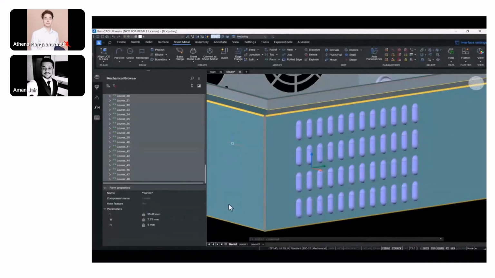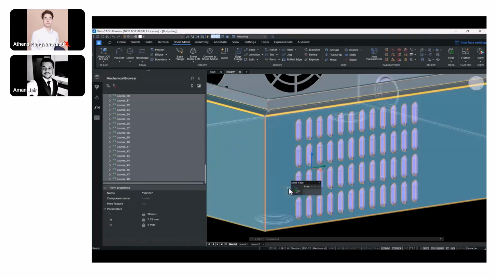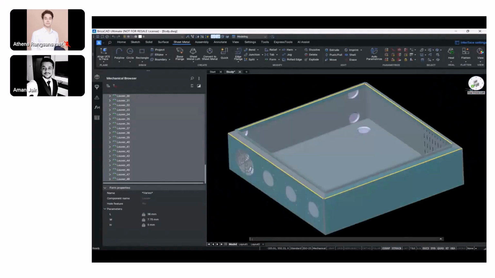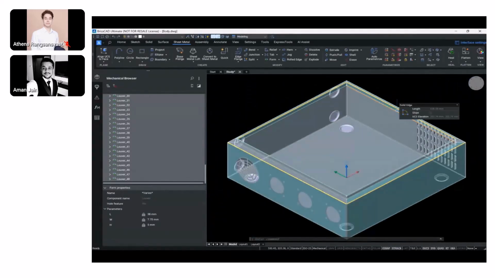It will take some time for it to calculate and process, but if you just pay attention on the screen, you'll see a change in the length of these louvers, right? It might just flash in a fraction of a second. So if you just pay attention to the screen, you'll see the change. Just wait for it to happen. Yeah, there it is, right? So that's how I'm able to replace the existing form features that could have come from any of the 3D modeling software.